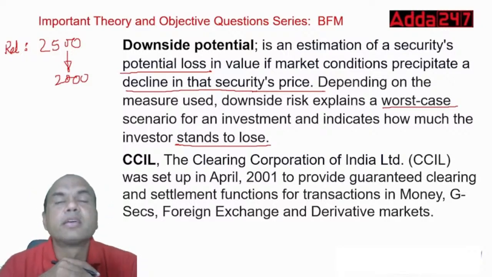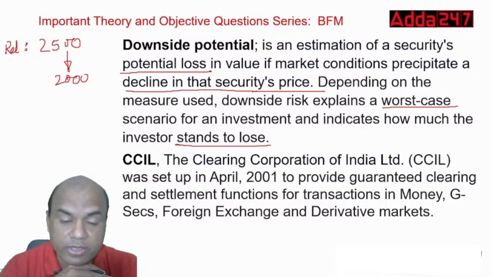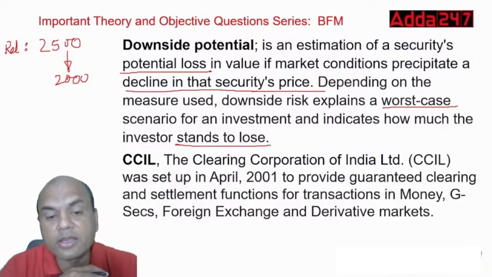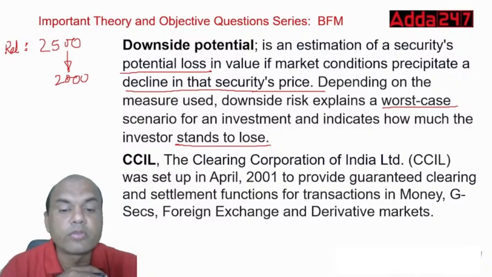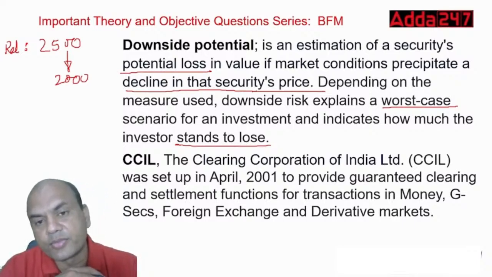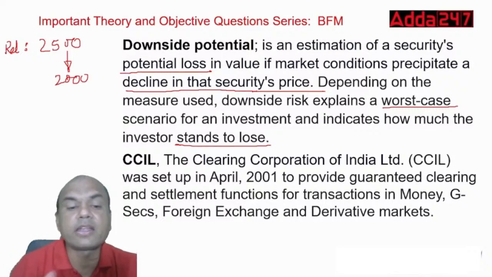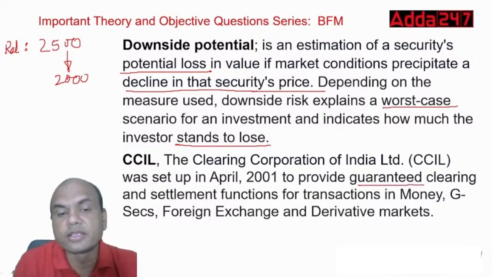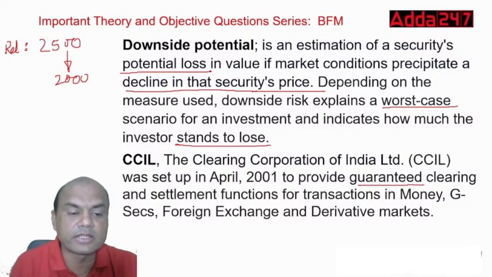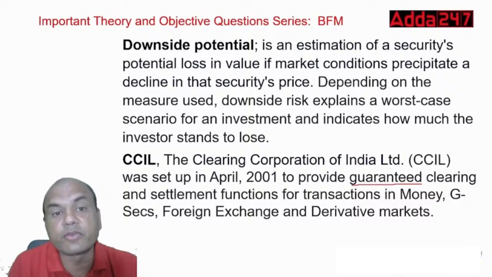Next is CCIL. The Clearing Corporation of India was set up in April 2001 to provide guaranteed clearing and settlement functions for the transactions in money, government securities, foreign exchange and derivative market. Remember, here it's not talking of stock market. So provide guaranteed clearing. What do you mean by this guaranteed? See, guaranteed clearing over here means settlement risk is nullified.